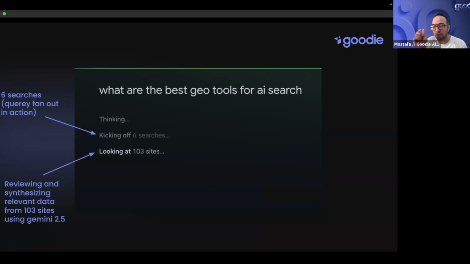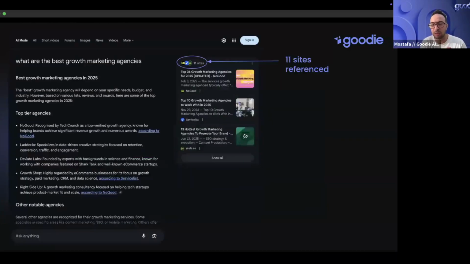But if you're able to identify the 2 or 3 factors that are being cited the most and get on them, you're part of the conversation, and now you're visible. And that's why I think tooling is important here. You can see here 11 sites, and this is where it becomes difficult. We're included in 3 of these sites, and when we analyze this, which is why we're number 1 here.